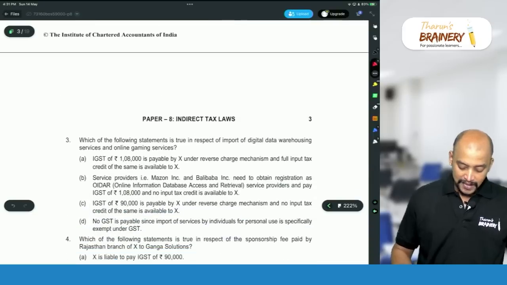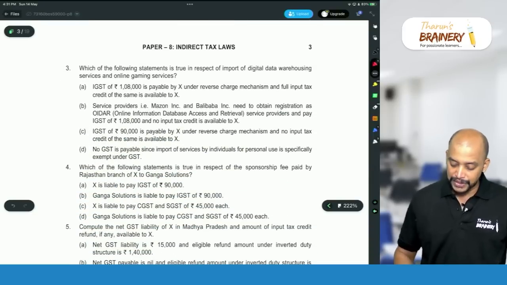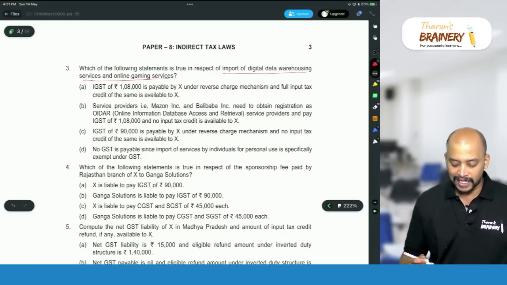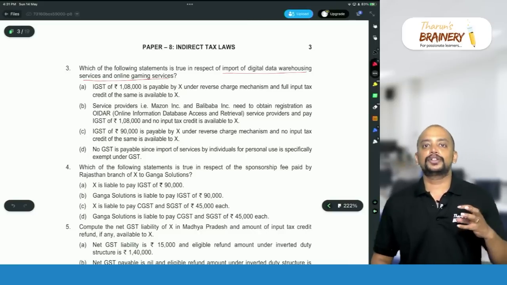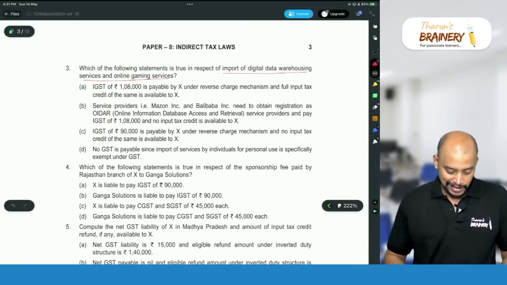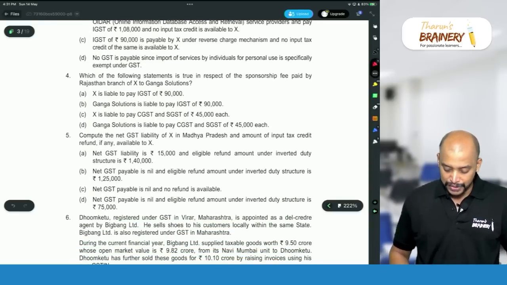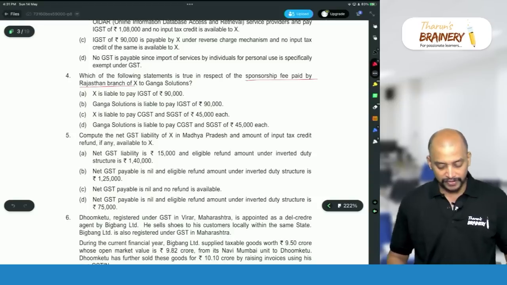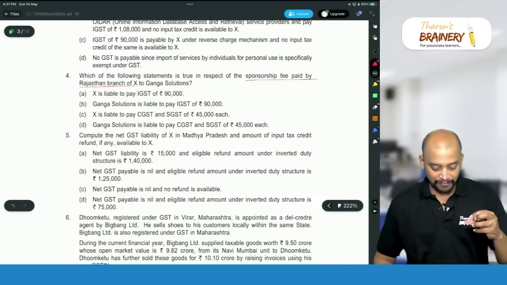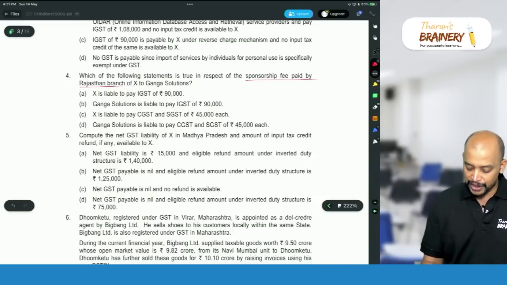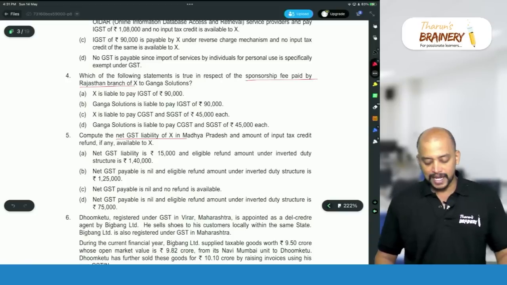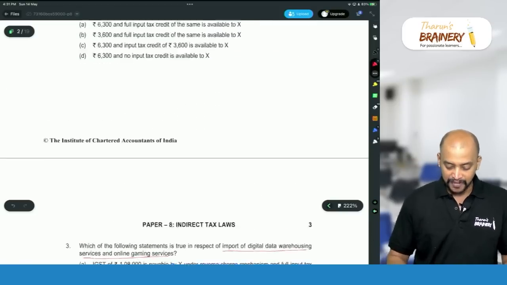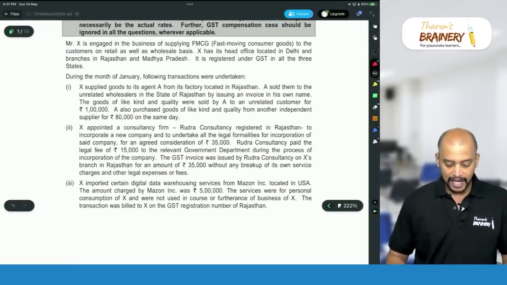Then next we have, which of the following statements is true in respect of import of digital data warehousing service and online gaming services? So we need to bother about the taxability of these two transactions. Which of the following statements is true in respect of sponsorship fee paid by Rajasthan branch of X? So related to sponsorship fee there is one MCQ, and computation of net GST payable by X in Madhya Pradesh. Okay. So these are the various MCQ questions that we have. So let's start reading this case scenario MCQ.